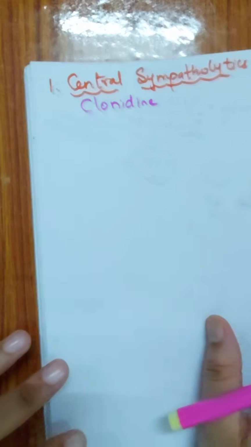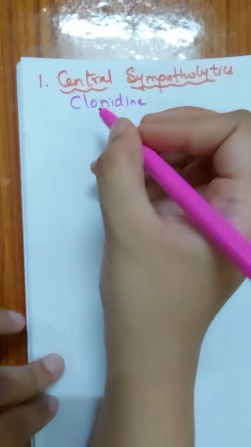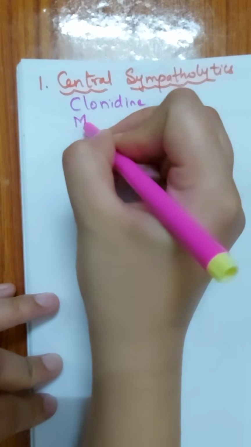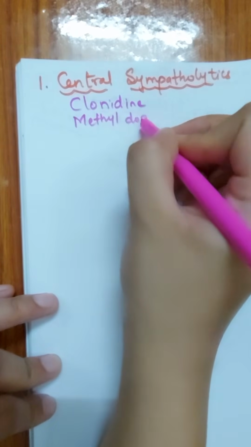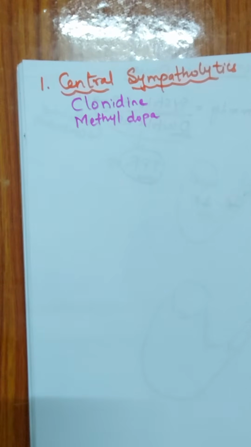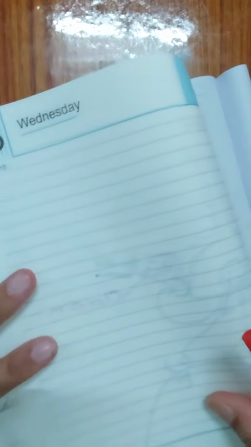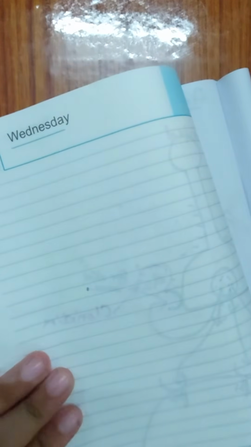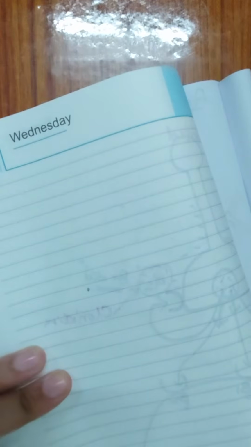Apart from clonidine, we have one more centrally acting sympatholytic, and the name of that drug is methyldopa. We know the mechanism of action of clonidine. It will directly interact with the alpha 2 receptor, causing its activation. But the mechanism of methyldopa is a little bit different. For understanding the mechanism of action of methyldopa, first of all you should understand the synthesis of norepinephrine.